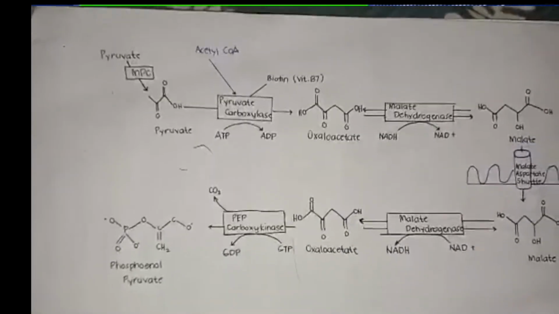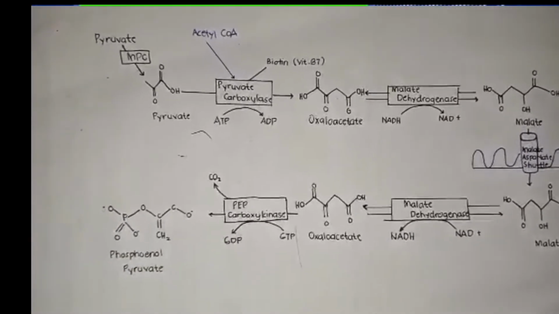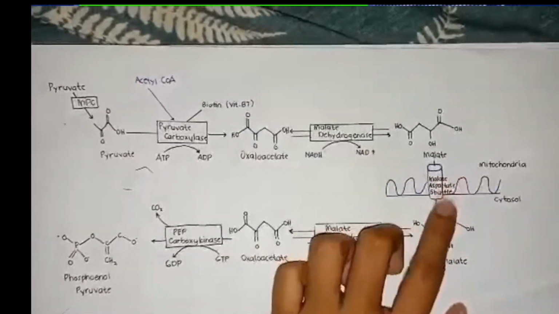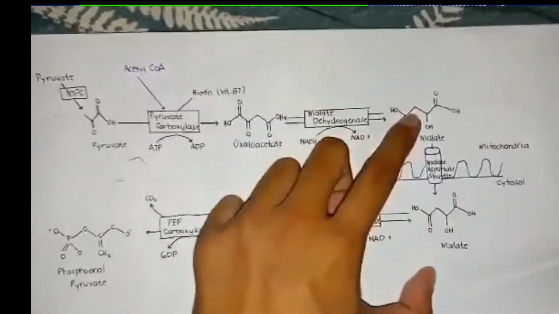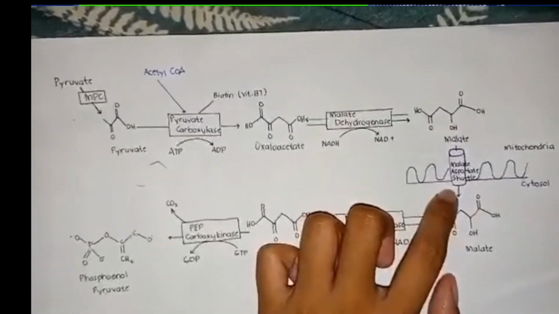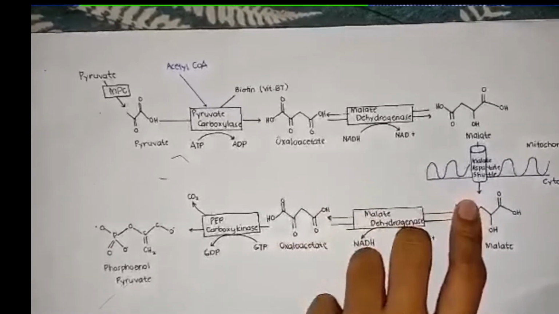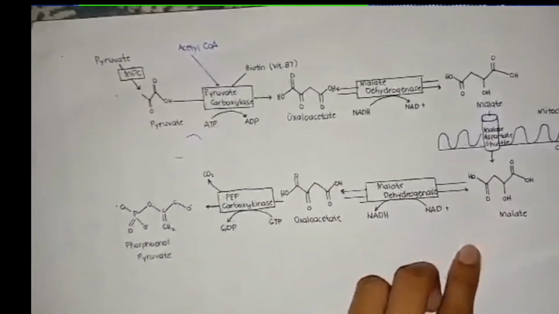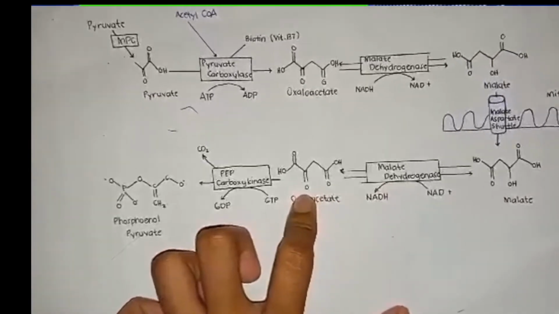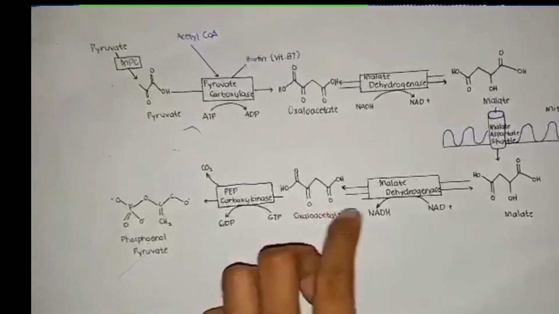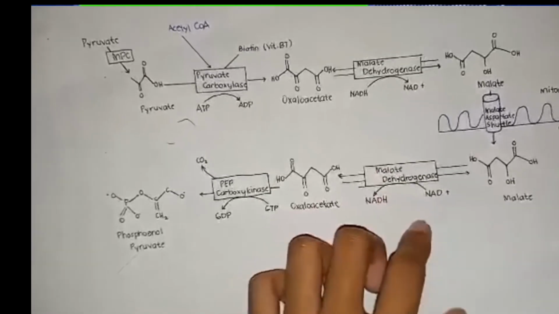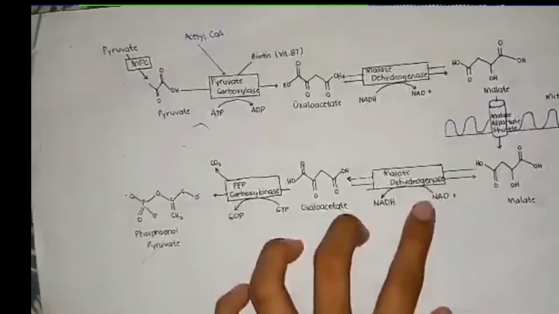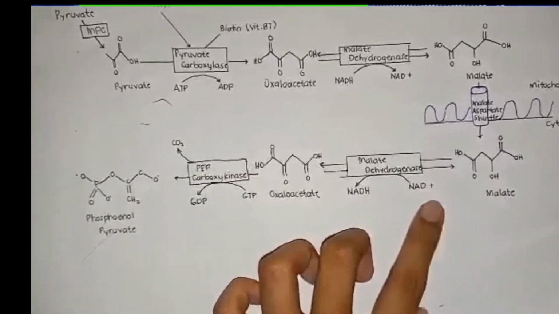Malate can exit the mitochondrial membrane. Imagine that this upper part is the mitochondria and the lower part is the cytosol. Malate exits the mitochondrial membrane by way of the malate-aspartate shuttle. Once malate is in the cytosol, it can be converted back into oxaloacetate by the same enzyme, malate dehydrogenase. That is what I meant earlier, that we can reverse that process. But in the cytosol, NAD+ is more abundant than NADH.